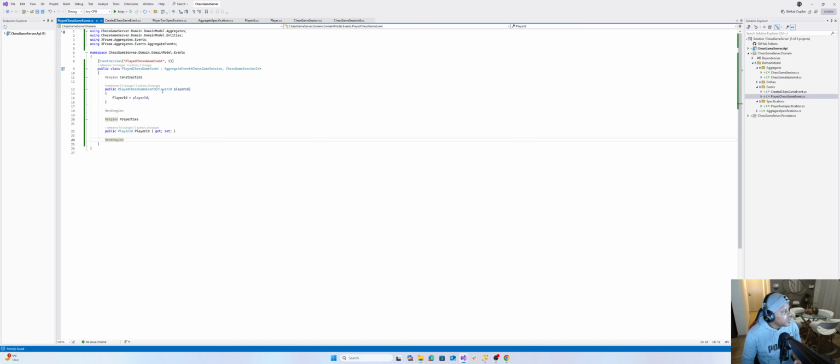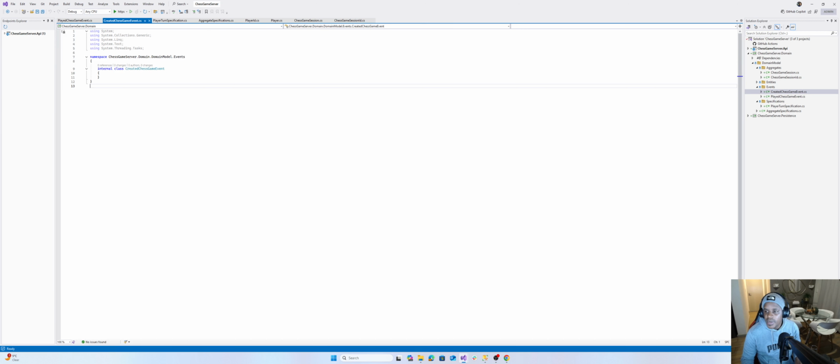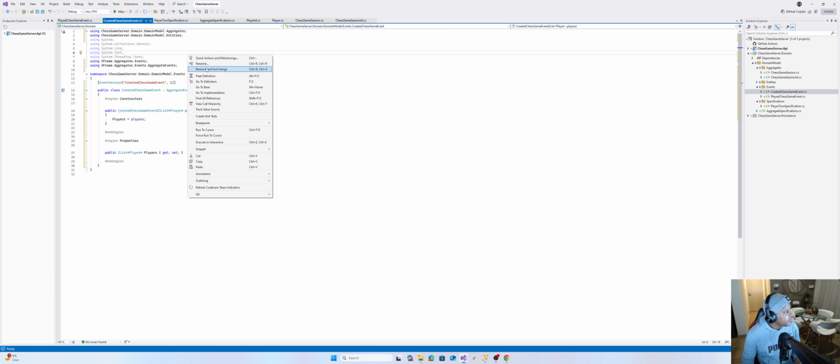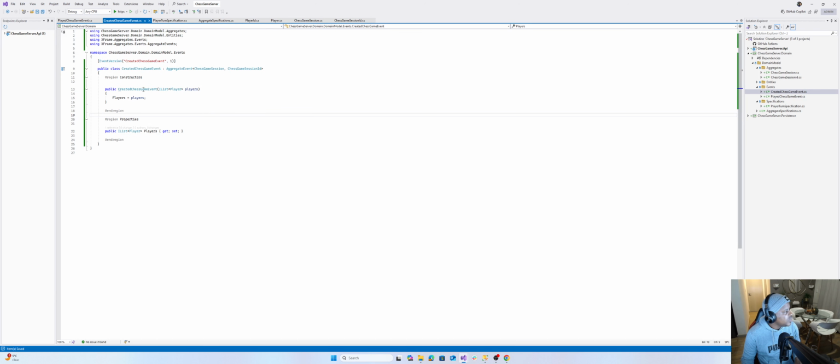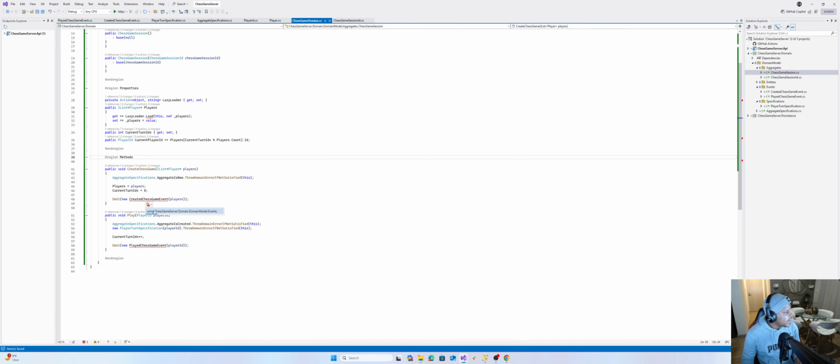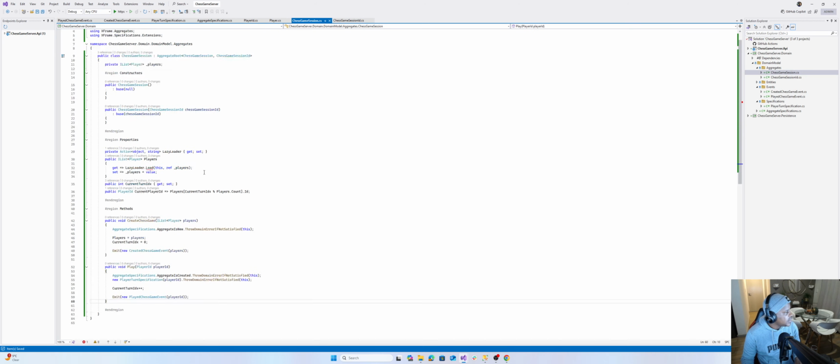Okay, but for now we're just going to concern ourselves with the player ID. And then created chess game. It will concern creating a new chess game session for the players actually. You will see the created event, which will take in the players that are assigned on the chess game session. Cool. Let's go back to the chess game session just to make sure these are in the green. Right, nice. We're cleaning up.